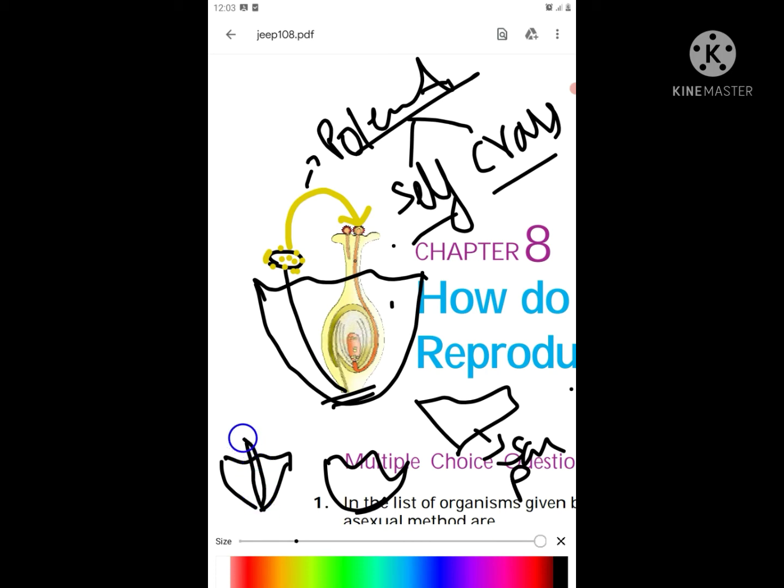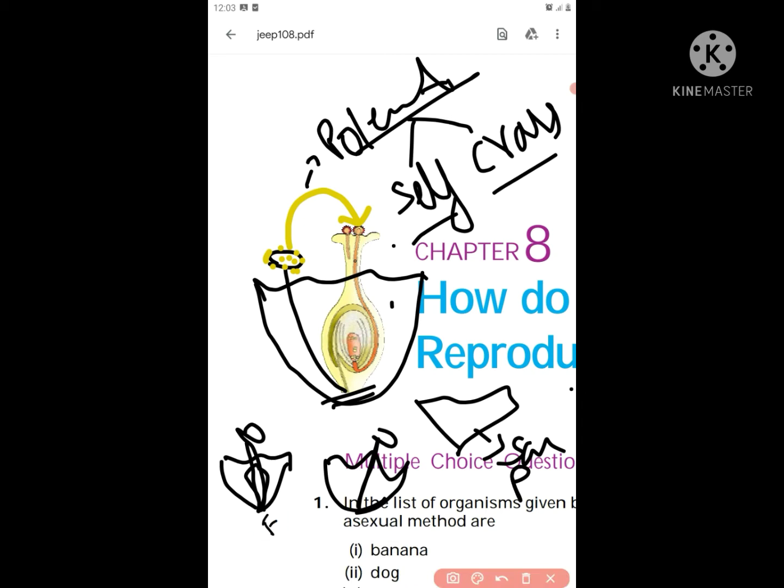Suppose this one has the pistil, the female part, and this one has only the male part. Now the pollen grain over here, present on the anther, will stick on the stigma of another flower. This is called cross pollination. I think you understood what self pollination and cross pollination are.